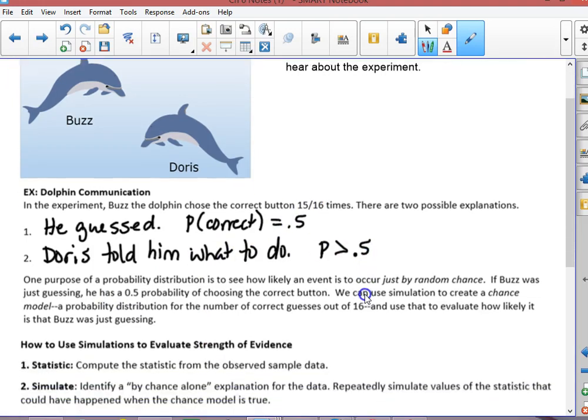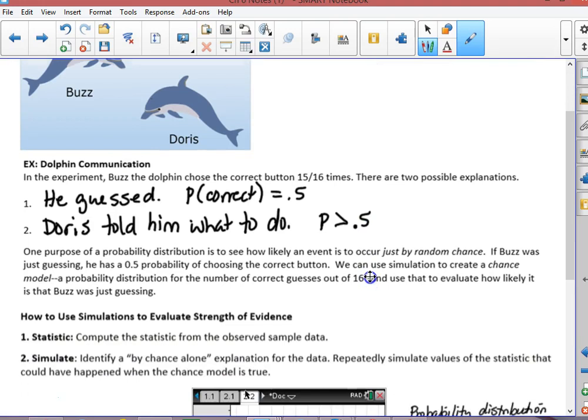Okay, so how are we going to do that? We're going to, first of all, compute the statistic from the observed sample data. And we got 15 out of 16 as the statistic from the result of the experiment. Then we're going to identify a by chance alone explanation. So the by chance alone explanation was that he had a 50-50 chance of guessing, and he guessed correctly 15 times. Then we're going to do a simulation to see how likely that is to occur.